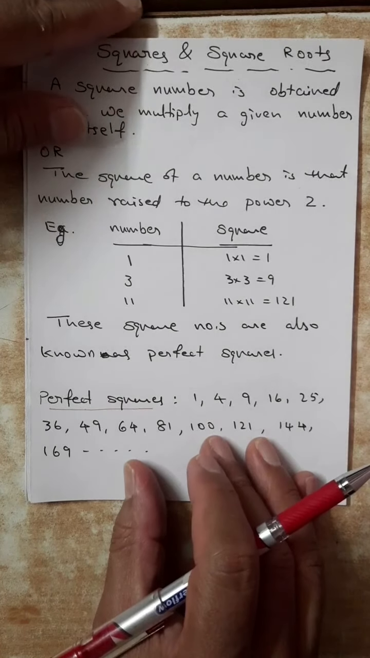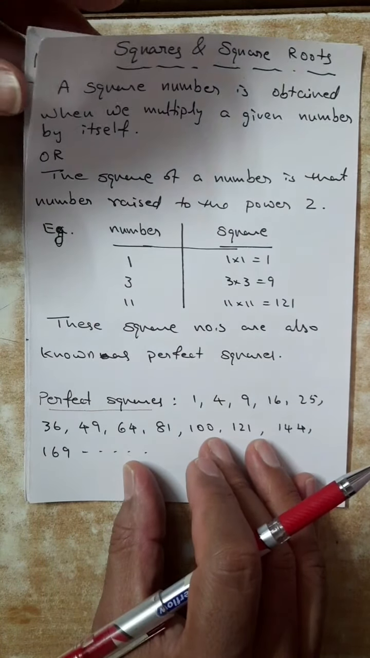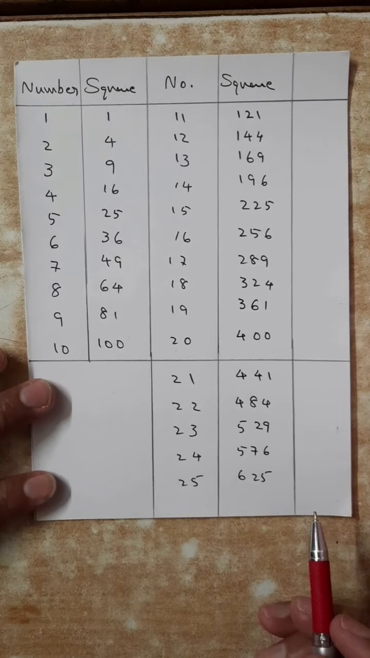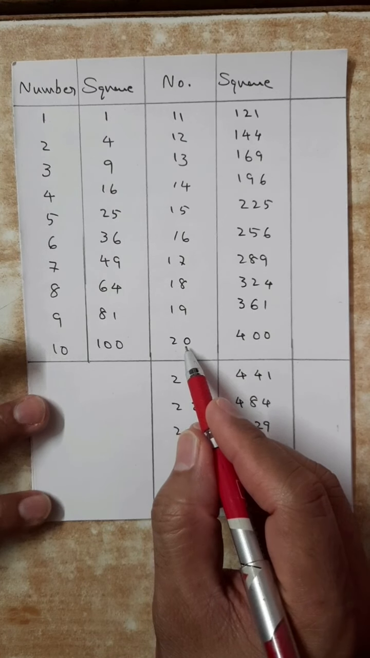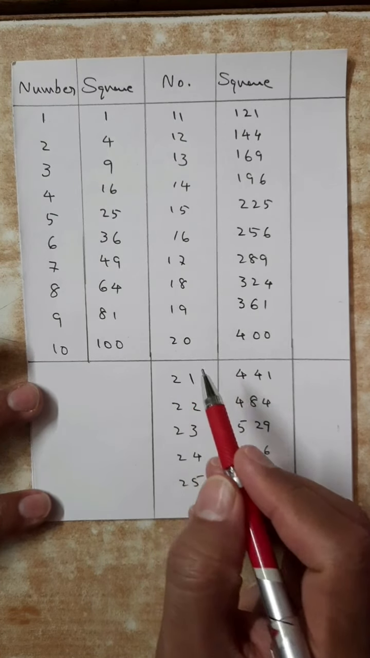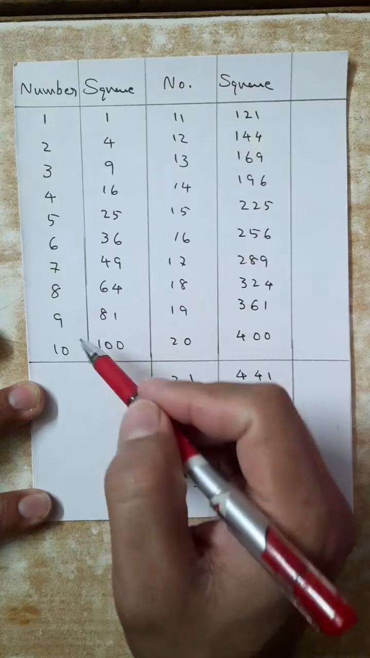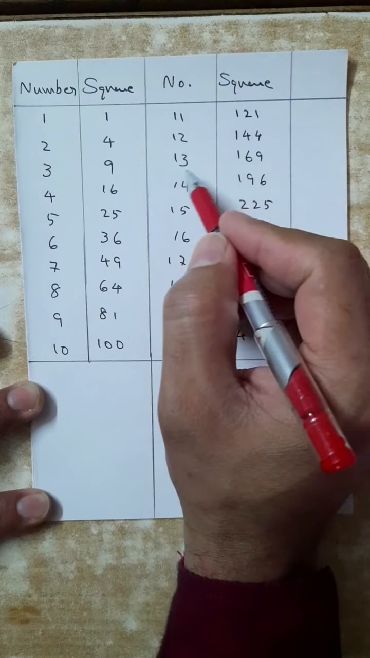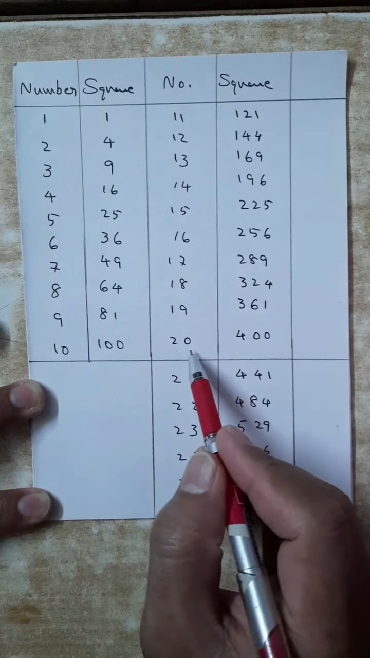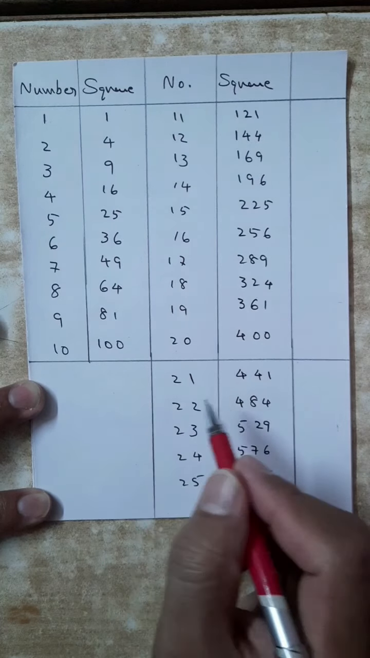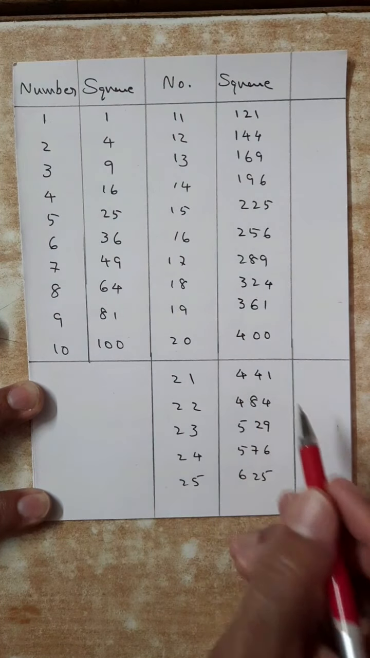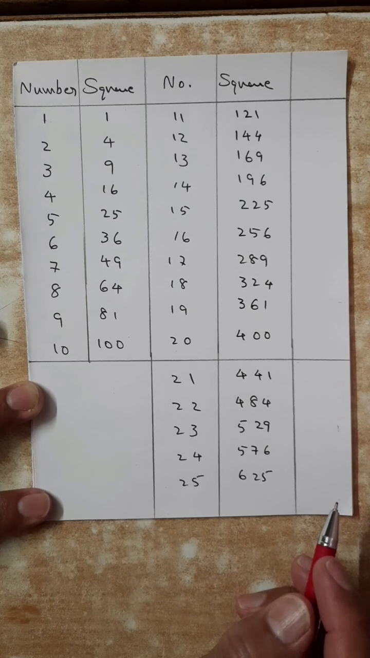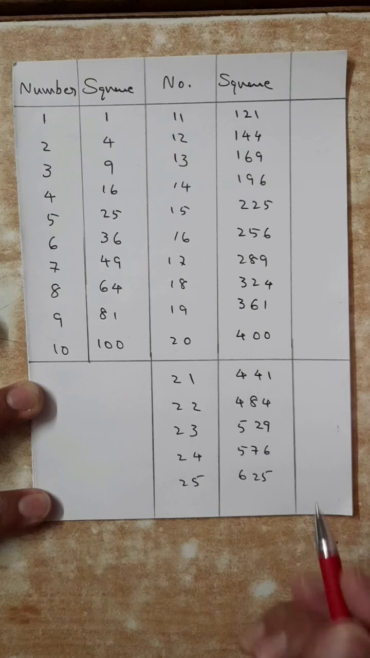Perfect squares. Now children, it is better to learn the square numbers by heart up to 25. At least up to 20 it is compulsory. Very much needed, very useful. Up to 10 you all know. 9 squared, 8 squared, etc. 11 squared is 121, 12 squared is 144, 13 squared is 169, etc. Up to 20 is compulsory, but it will be useful if you study a little extra. 21 squared is 441, then 22, 23, 24, 25. Up to 25 it will be good. So try to learn them by heart as early as possible up to 25.